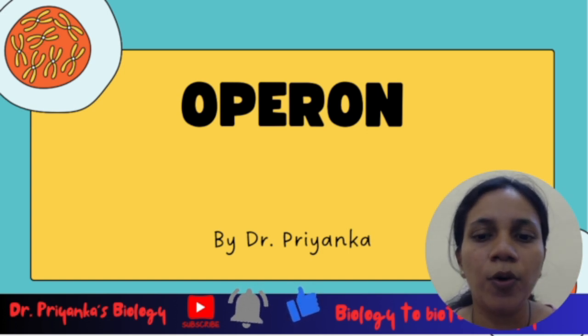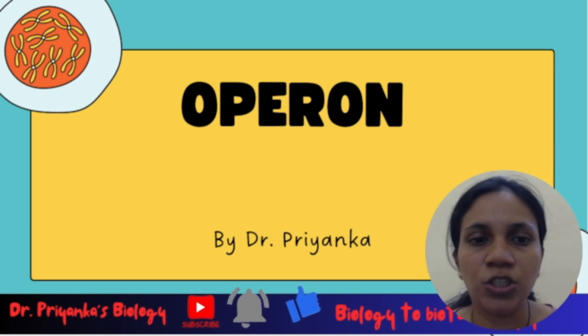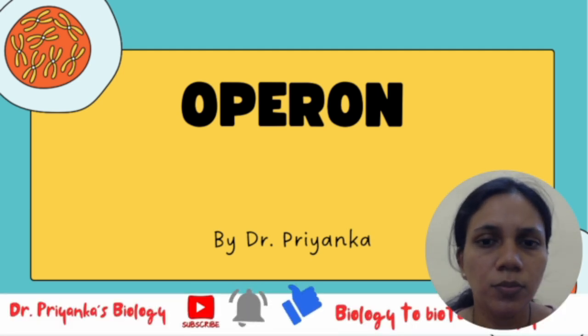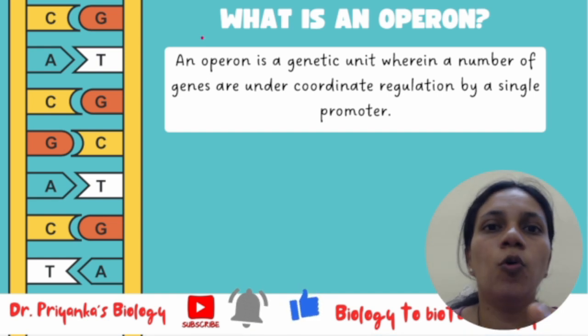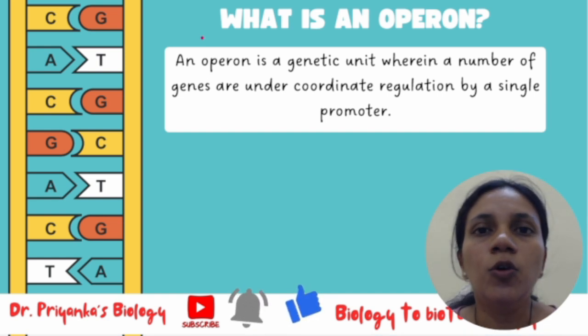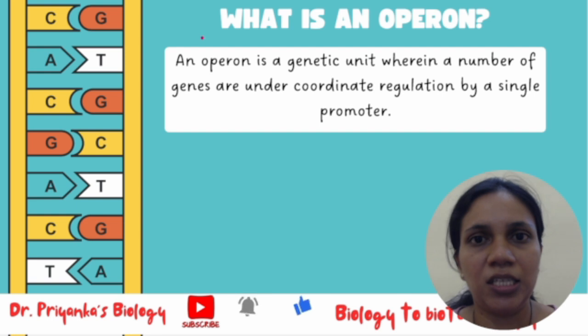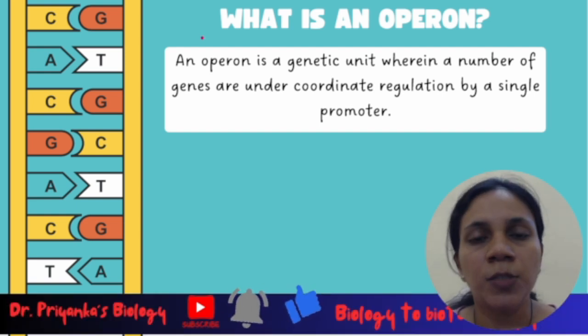In this operon concept, first let us see what is the definition of operon. What does operon stand for? Operon is a group of related genes that start working together, especially in prokaryotes like bacteria.